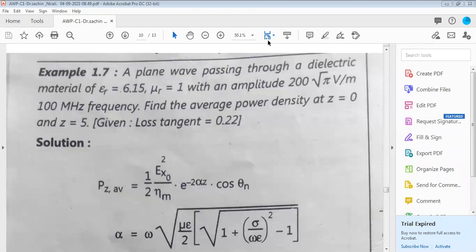Find the power density at z equal to 0 and z equal to 5. Two values are given, along with the loss tangent, which is 0.22.